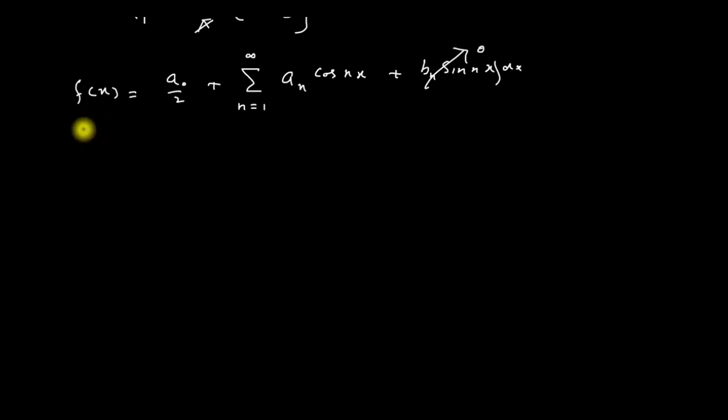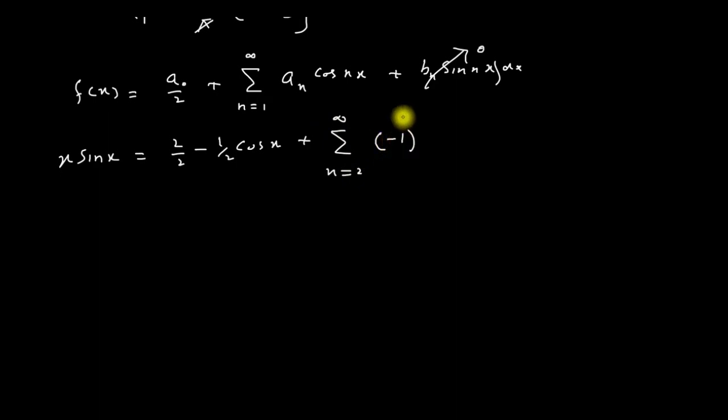The value of f of x is equal to x sin x, this is equal to 2 divided by 2, plus the value of a_1, which is minus 1 over 2 cos x, plus summation n is equal to 2 up to infinity of a_n, which is minus 1 raised to the power n plus 1 into 2 cos nx divided by n square minus 1.